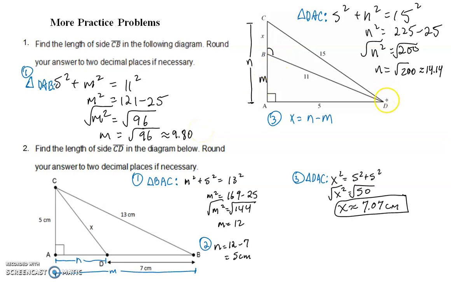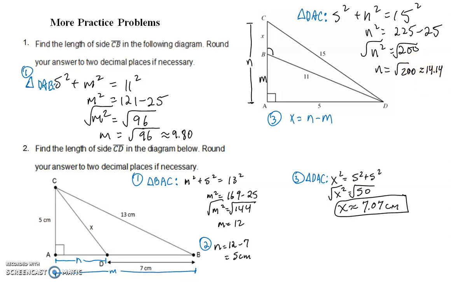Then we'd look at the bigger triangle, DAC, and we're going to go 5 squared plus N squared, the whole vertical, equals 15 squared. Now, you might realize at this point, this thing is not drawn to scale. That's okay though, okay? We're just going to go with the numbers that are there. So 5 squared plus N squared is equal to 15 squared. We work down to find out the value of N, 14.14.